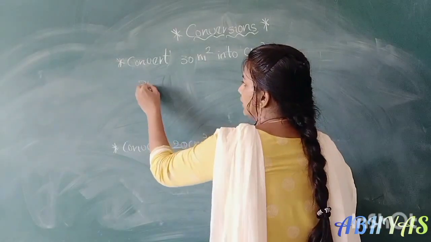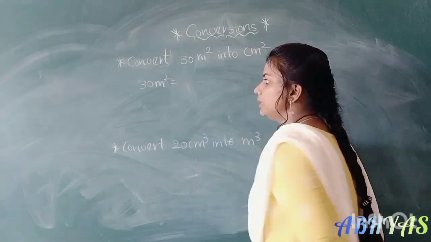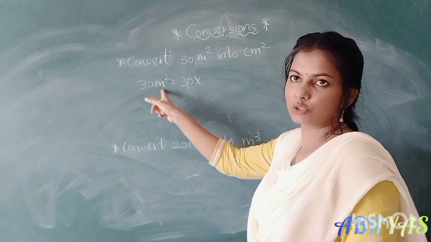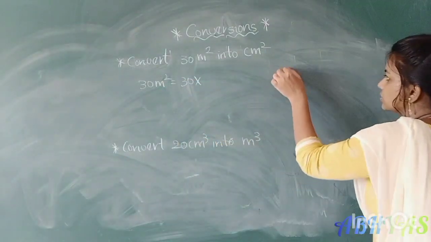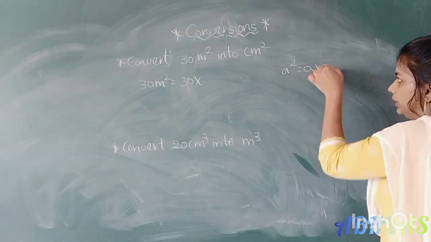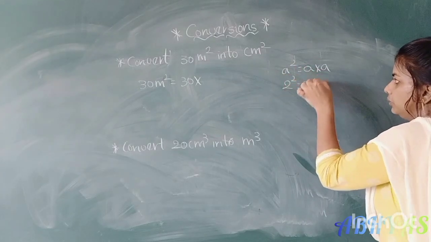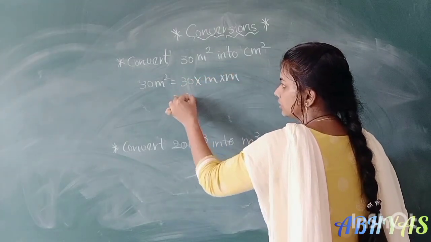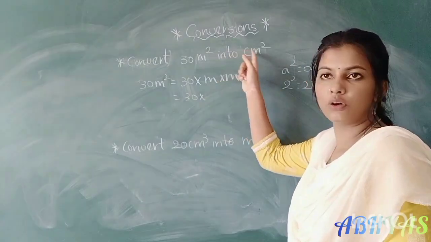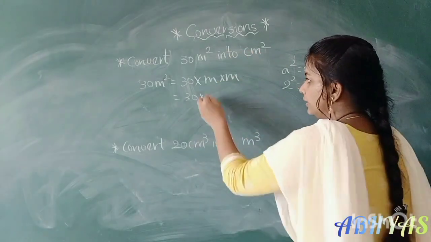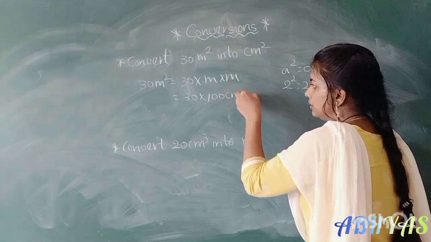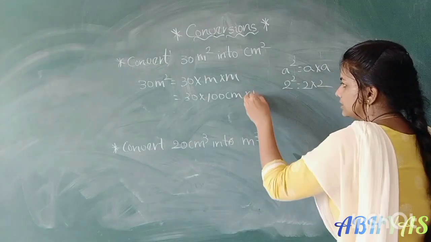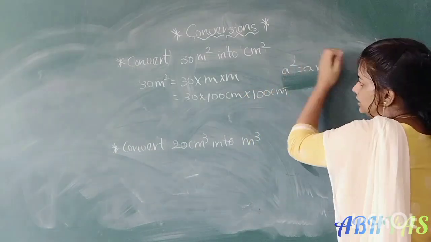Okay. So first we have to take the given unit 30 meter square. So 30 into meter square means what? Meter into meter, right? So a square, that is a into a. 2 square, 2 into 2. So 30 into meter, right? So 30 into 1 meter equal to how many centimeters? So 100 centimeters, right? 100 centimeters into, again 1 meter is there. Again we have to convert into centimeters. 100 centimeters.